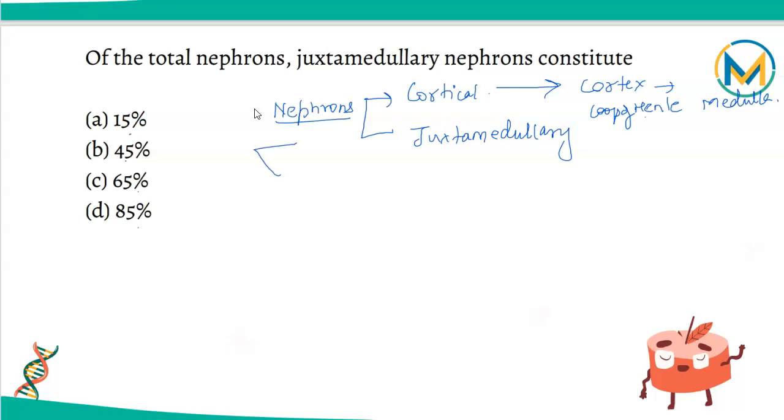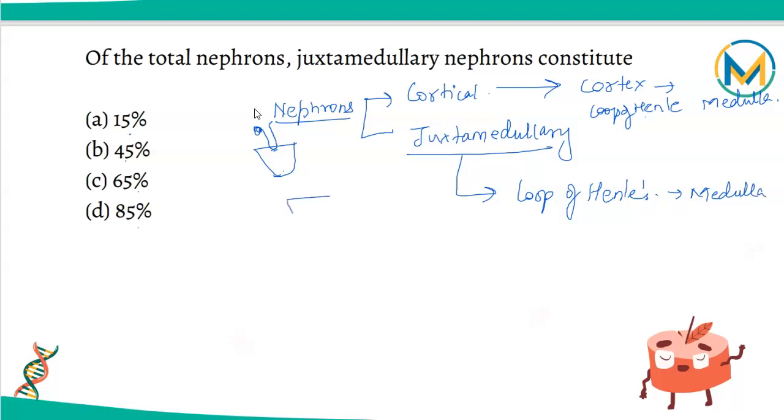So if this is the medulla and this is the cortex, a very tiny portion of the loop of Henle will be inside the medulla. The remaining maximum portion of the nephron is inside the cortex. On the contrary, in the juxtamedullary nephron the loop of Henle is longer, and the entire loop is inside the medulla.